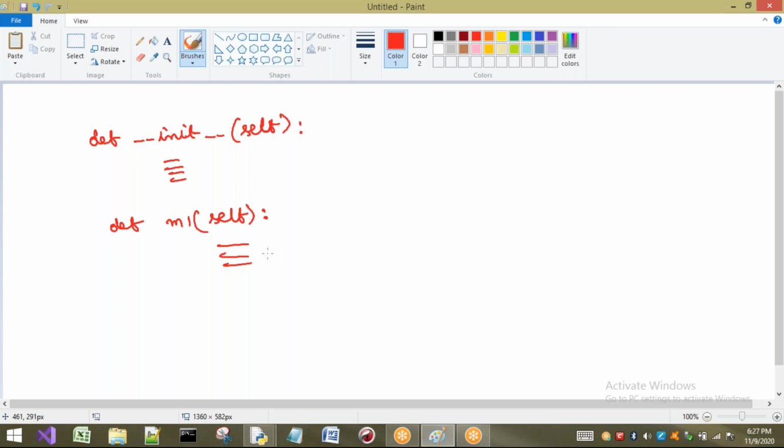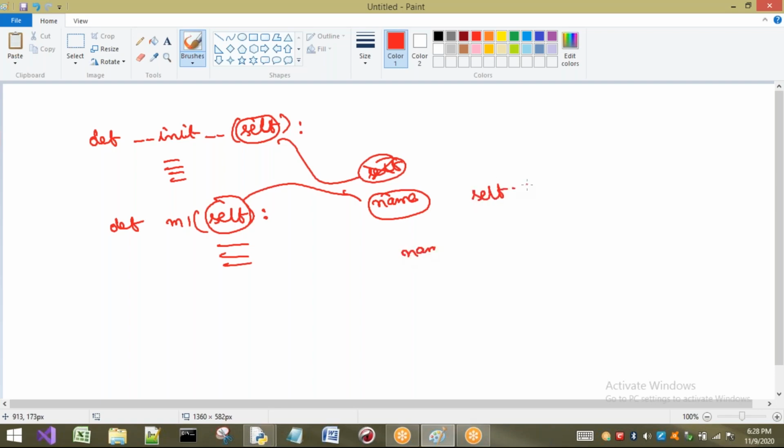But you may get one doubt: is it compulsory to write self here? Can't I write any other variable instead of self? Yes, observe that the name self can be changed. Generally we write self only, but if you don't want to, you can write some other name instead. But wherever I had written self.a, from now on I have to write name.a.